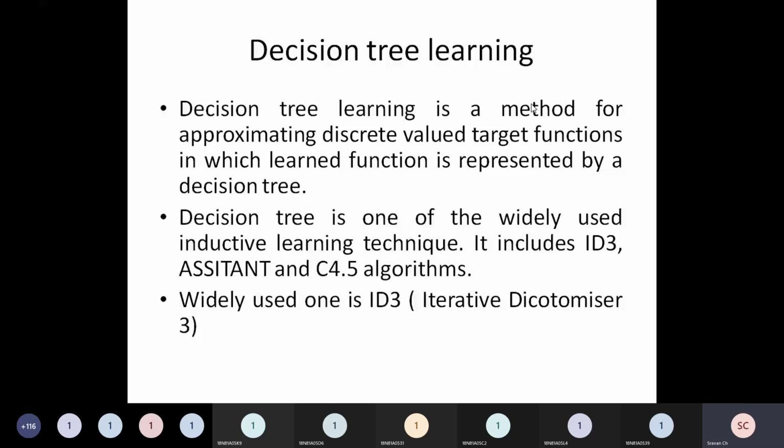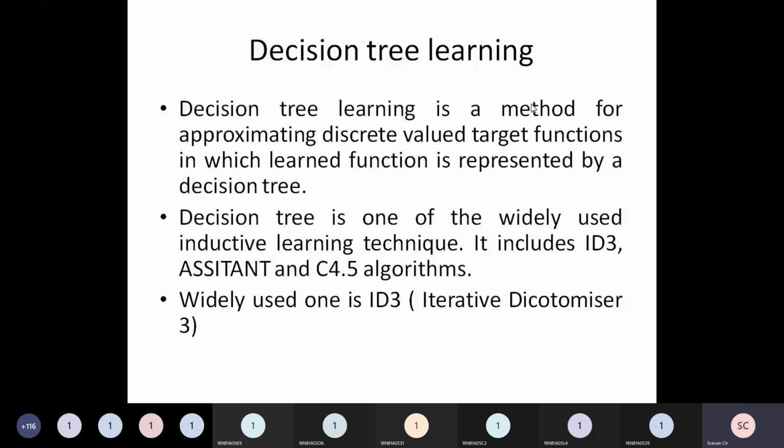So what is a decision tree? It's a tree which will be useful in making decisions, right? It can generally be used if you are working with discrete valued target functions. So it is one form of inductive learning. Now let us see the example. Observe this example carefully.